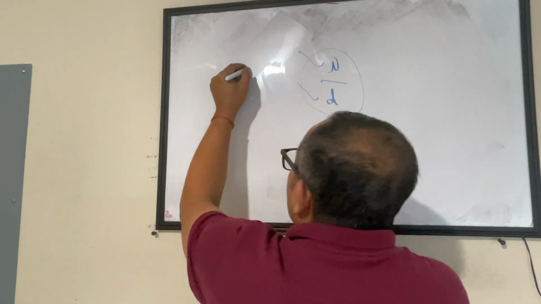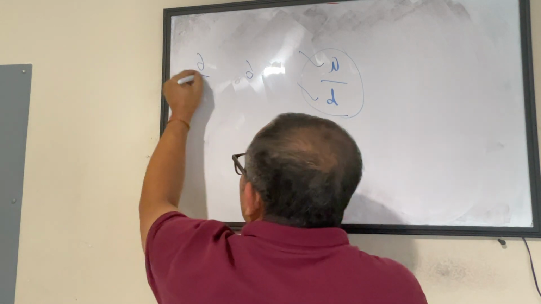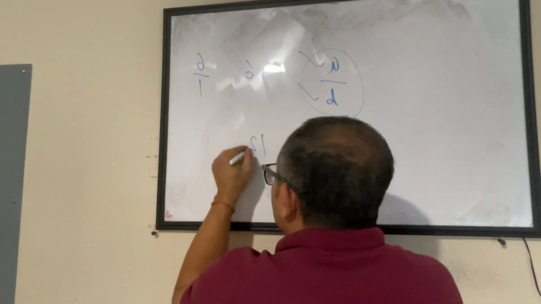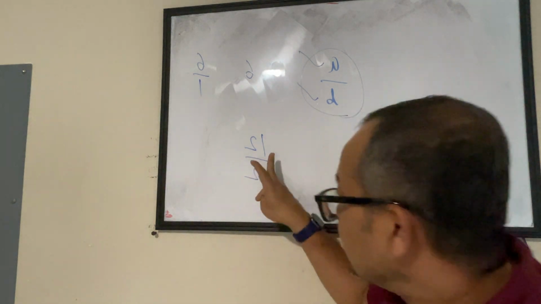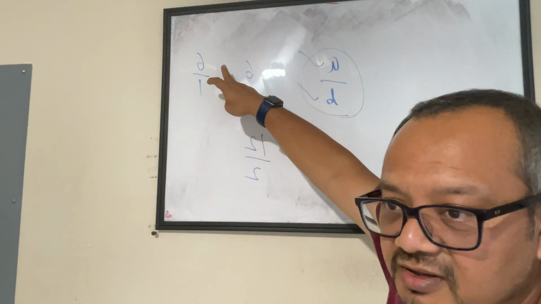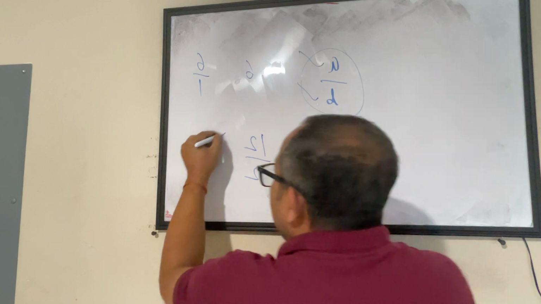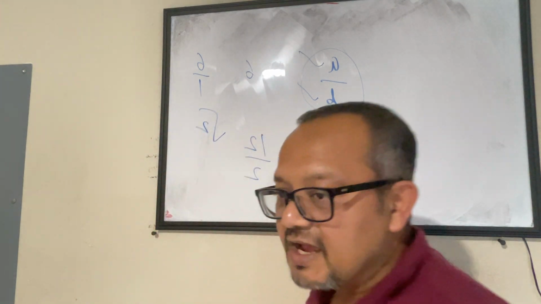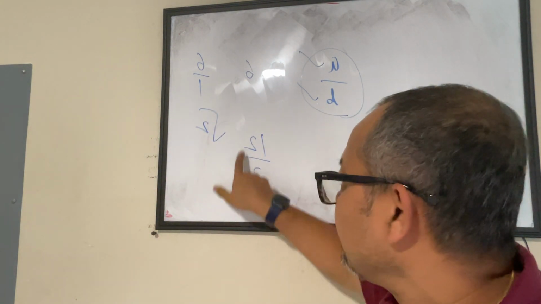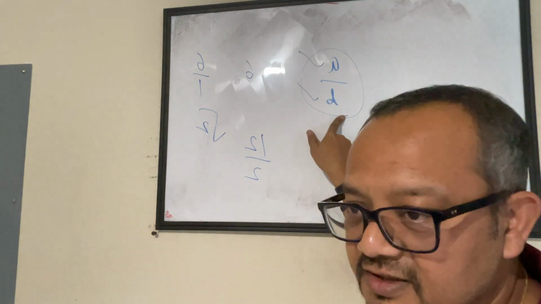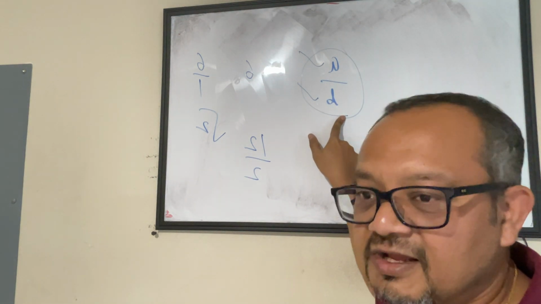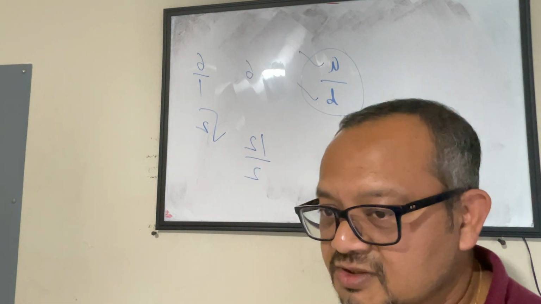So if I'm talking about 6, I can write this as 6 by 1, or I can write this as 12 by 2. This is a rational number. But if I have this, I cannot write this in the form of a by b, or like a fraction, and that's why they are called irrational numbers.